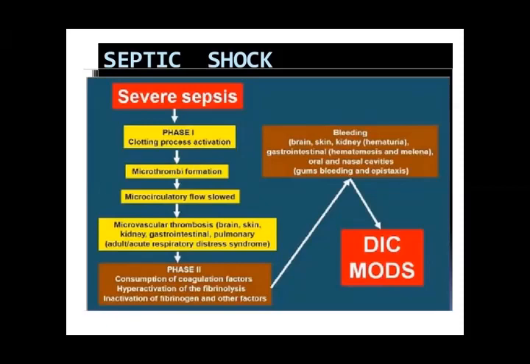Because of the deficiency of the coagulating factors, the liver is also disturbed. There is hypofunctioning, microthrombi formation, and the microvessels of each organ are involved. So this is called septic shock. This condition is called septic shock, and it comes in two phases, phase 1 and phase 2.